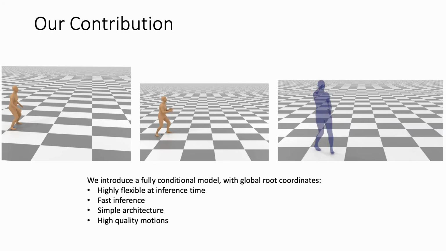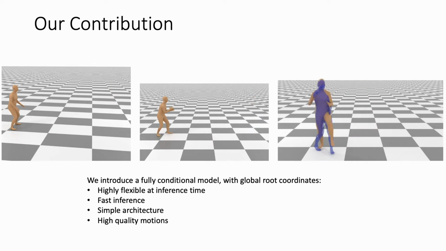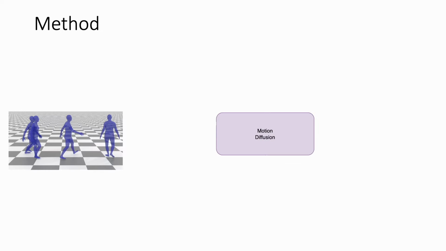We introduce a fully conditional diffusion model with a simple architecture capable of producing diverse and high-quality motions from spatiotemporally sparse keyframes and text. Let's see how it works. In a simple scenario, our model receives 4 sparse keyframes randomly spaced in time. In our work, we define a keyframe as an arbitrary subset of joints at any time.